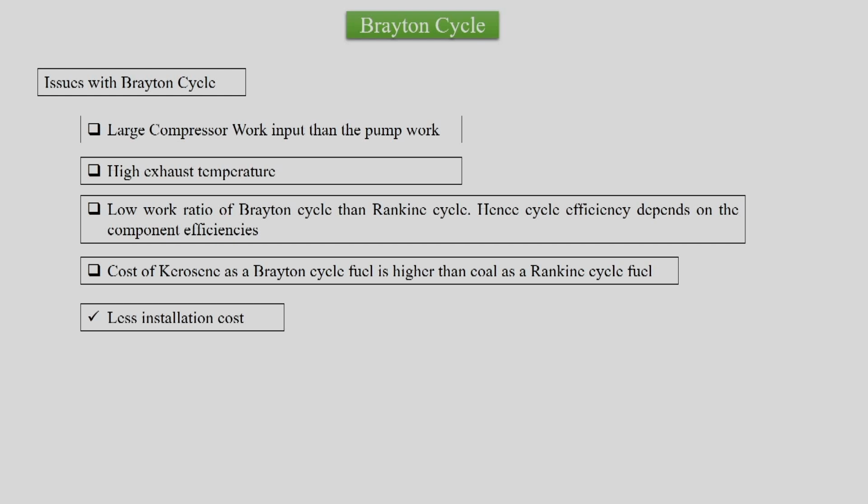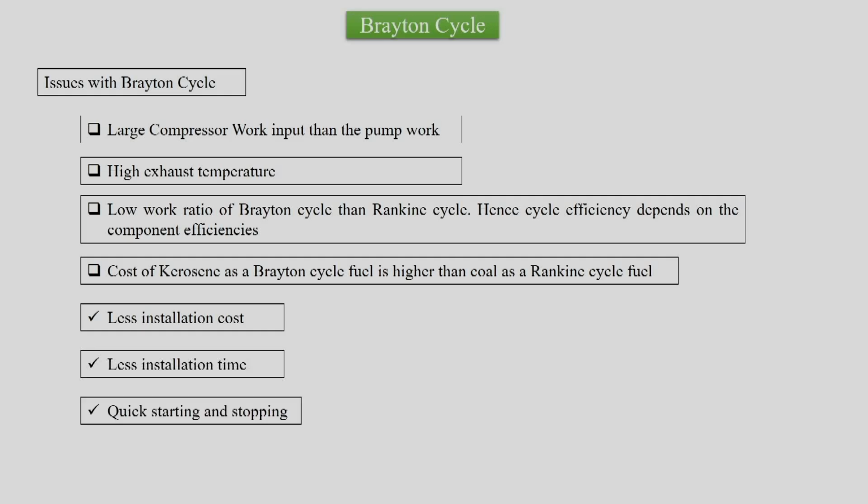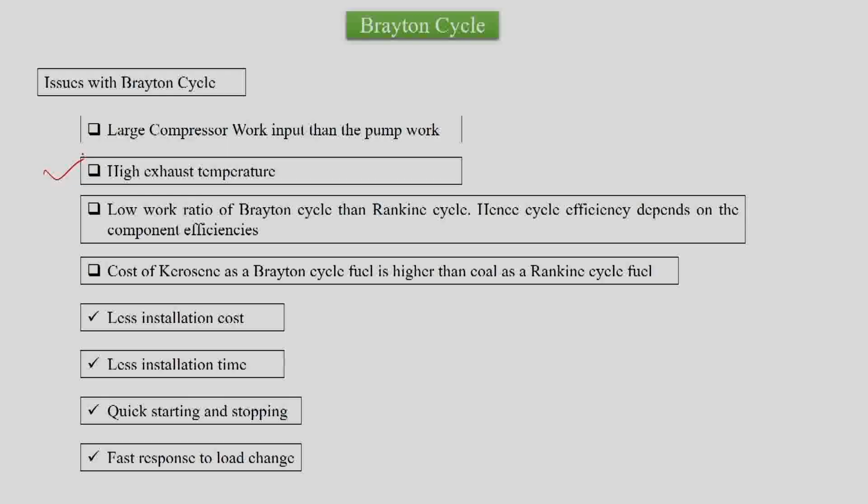But there are certain advantages of the Brayton cycle. It needs less installation cost, we can install it quickly, its installation time is less, and it has quick starting and stopping. So basically it has a good fast response to the load. So these are some good points of the Brayton cycle, and there are some disadvantages too. One point which we have said over here is that it has a very high exhaust temperature.